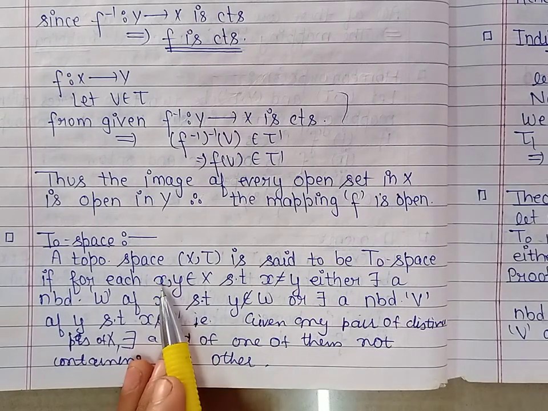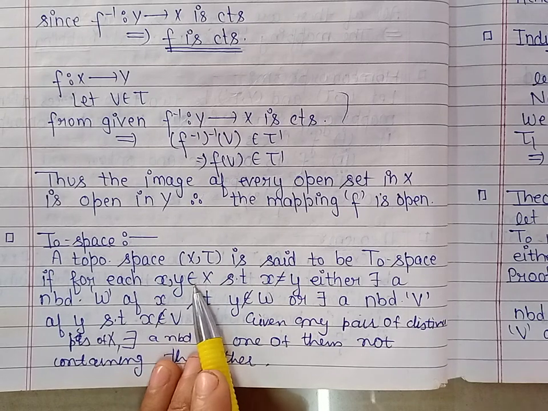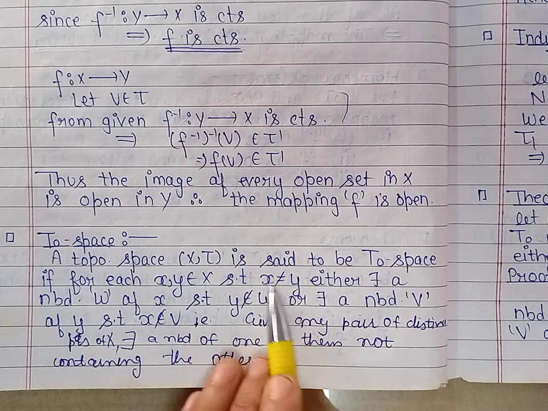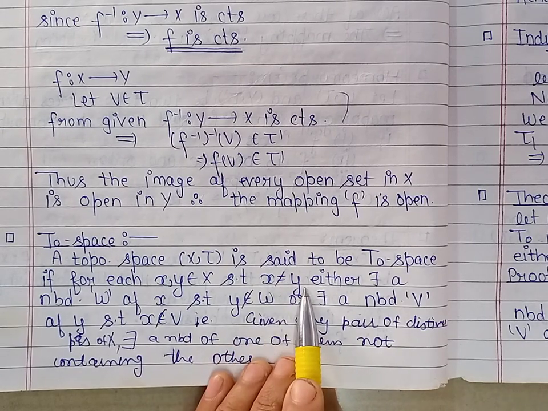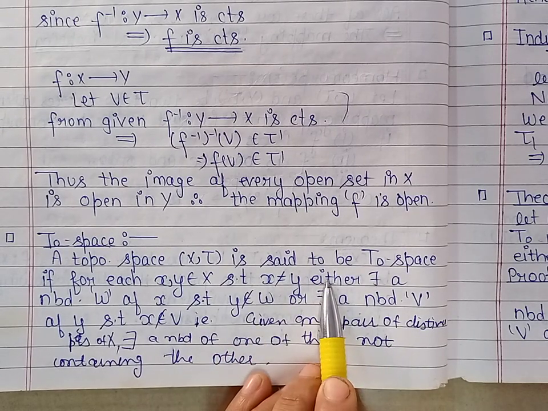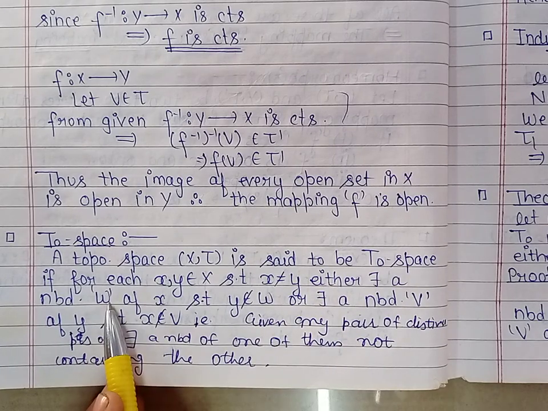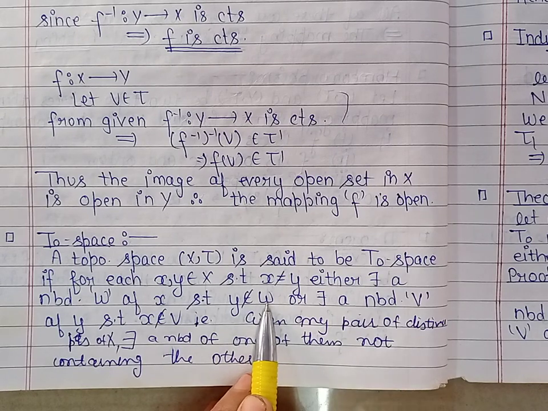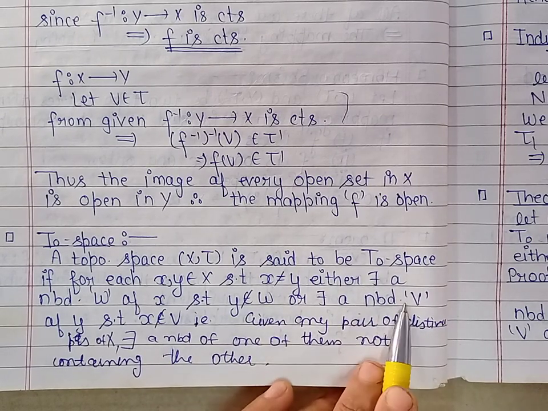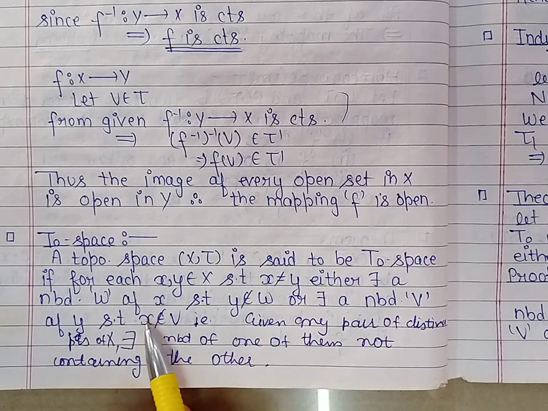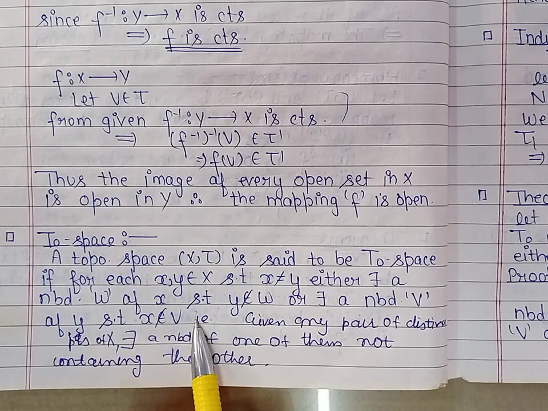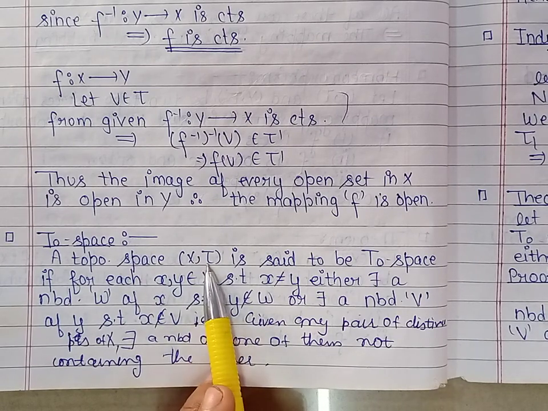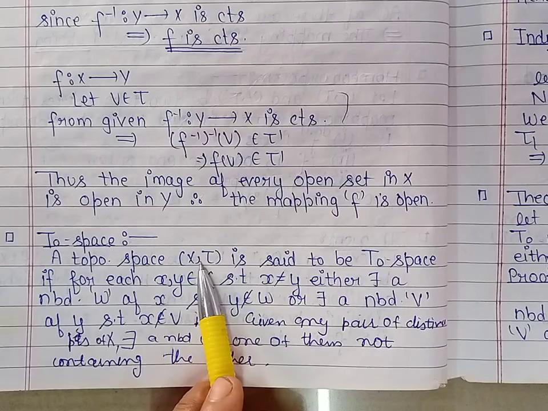It means if we take two points x and y belonging to topological space X such that x is not equal to y, then either there exists a neighborhood W of x such that y does not belong to W, or there exists a neighborhood V of y such that x does not belong to V. So if this condition is satisfied, we say that the topological space (X, τ) is T naught space.